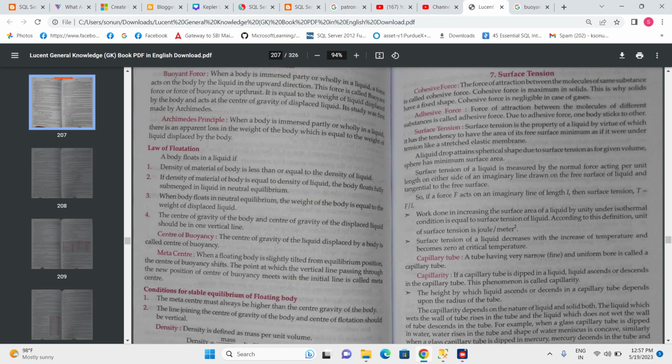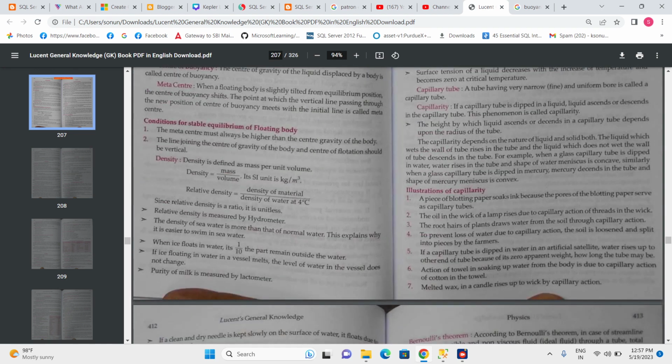The point at which the vertical line passing through the new position of the center of buoyancy meets the initial line is called the metacenter. This is just a definition; no need to remember it. We only need to remember the law of flotation, the Archimedes principle, and who gave the concept of buoyant force: Archimedes.